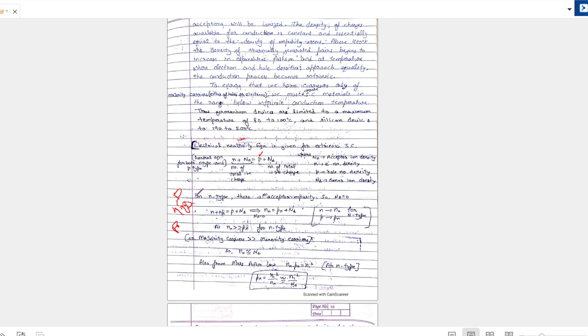Adding both the equations, n plus p comes out to be N_A plus N_D. And n plus p equals N_A plus N_D, if we either interchange or we can simply have that change.